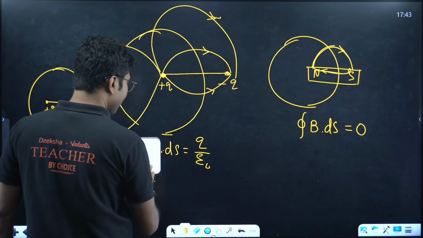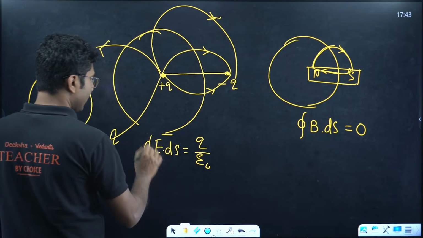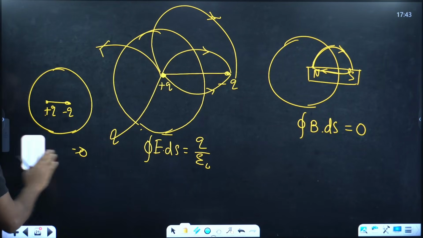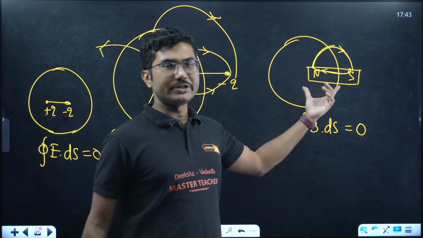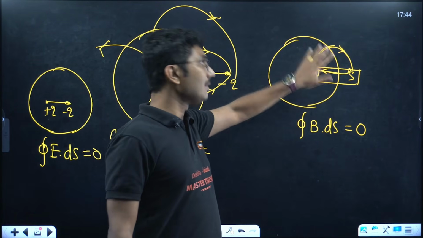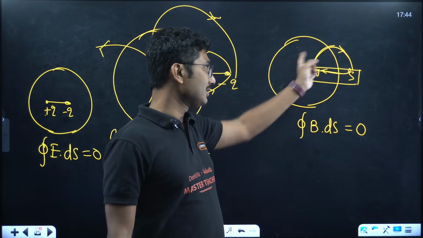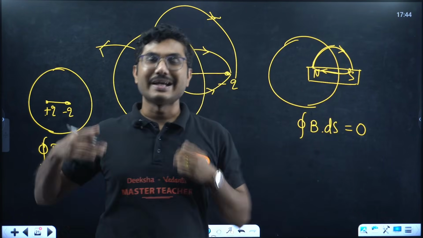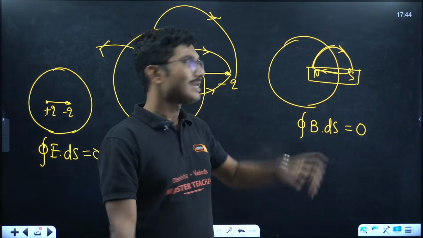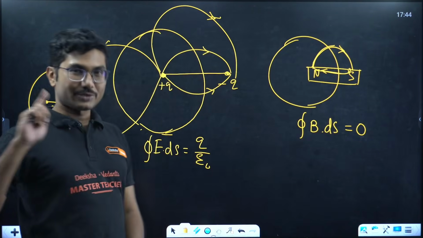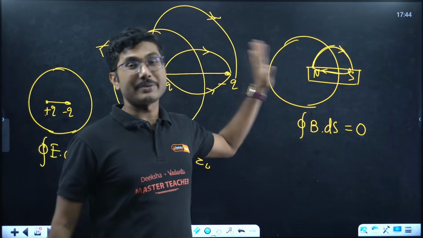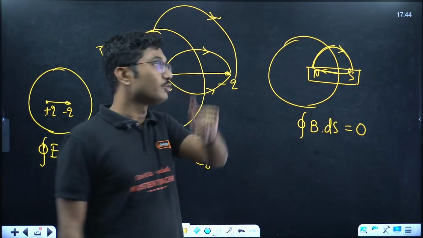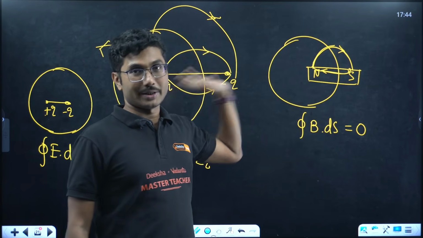I just made a mistake over here, it will be E dot ds. Okay, so here if both the poles are present inside, the charge enclosed is 0, so E dot ds is 0. But if only one pole is enclosed by the surface, still the magnetic flux will be 0 because magnetic field lines are closed loops. Magnetic monopoles do not exist and magnetic field lines are closed. That's why in Gauss's law, B dot ds is always equal to 0 no matter what. So this is a trap that might come on your way very soon. Be prepared, it will be 0 no matter what, right?